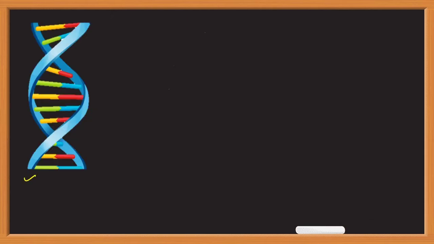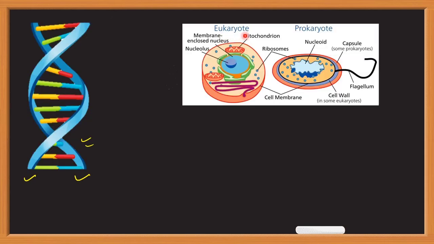So DNA is double-stranded and it is helical in fashion. In the case of a eukaryotic cell, DNA is present in the nucleus, and as the nucleus is a membrane-bound organelle, DNA is separated from the cytoplasm by the nuclear membrane. In the case of prokaryotes, DNA is present in the nucleoid. Nucleoid is basically a region in the cytoplasm where all the nucleic acids are concentrated. And as the nucleoid is not a membrane-bound organelle, it is in direct contact with the cytoplasm.